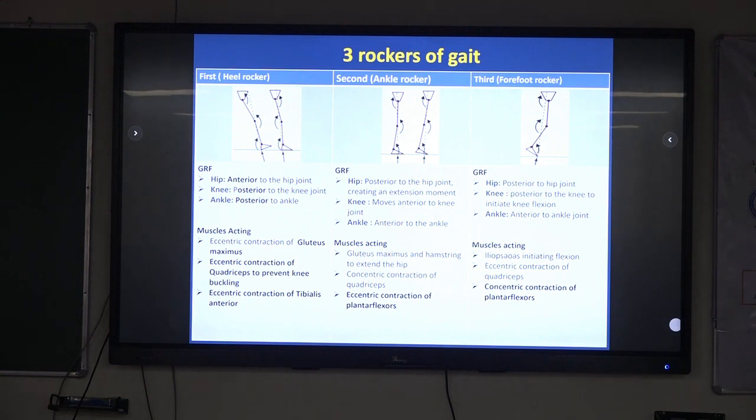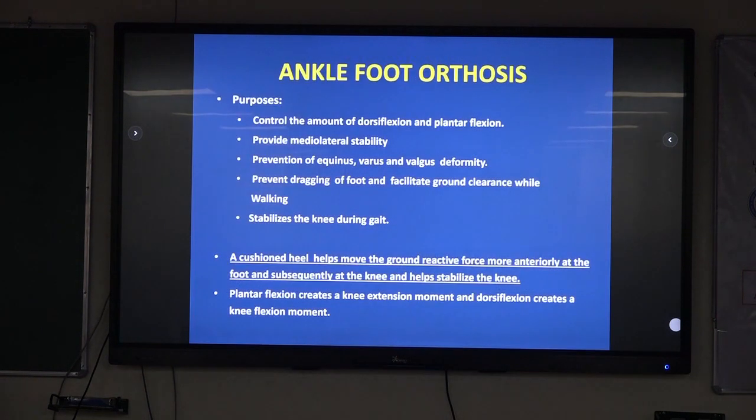Tibialis anterior then takes over to basically initiate the swing mechanism. So it is very important. For advanced orthotics, we try to get these rockers as near to normal as possible. That is the whole biomechanical principle of having these orthoses.